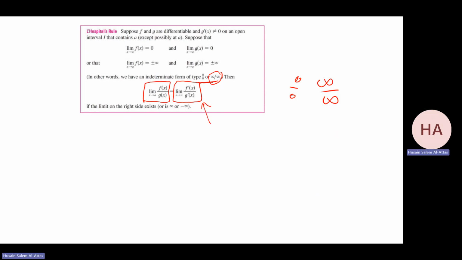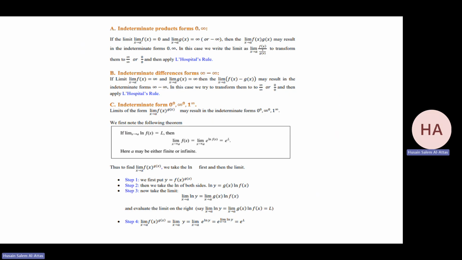Try to solve it. Now we have this case 0 times infinity. I need to make it function over function. So instead of dealing with f times g, I will deal with the limit of f over g. I have fg. I will change it either to f over 1 over g or g over 1 over f. So now I have function over function.